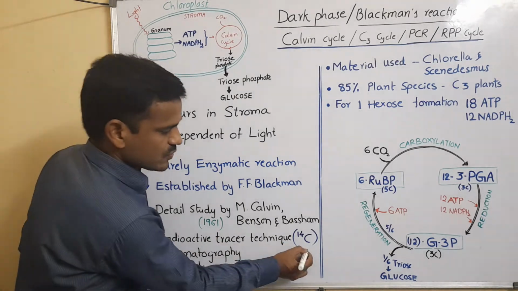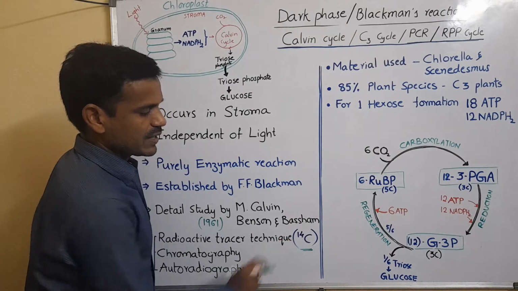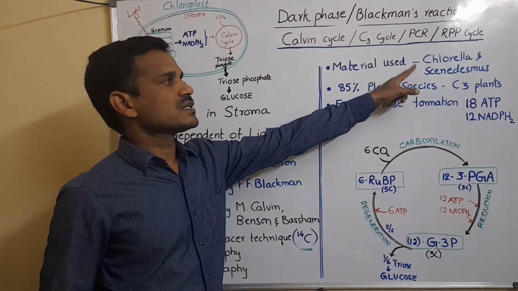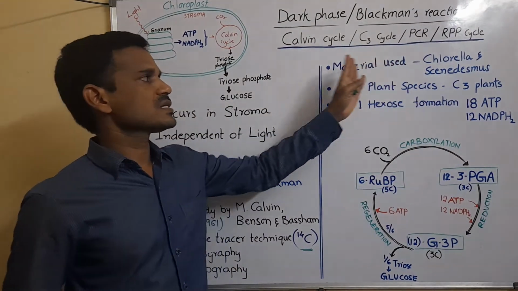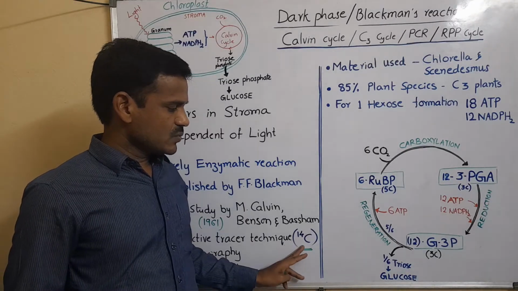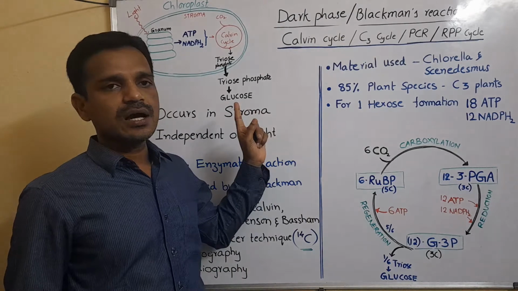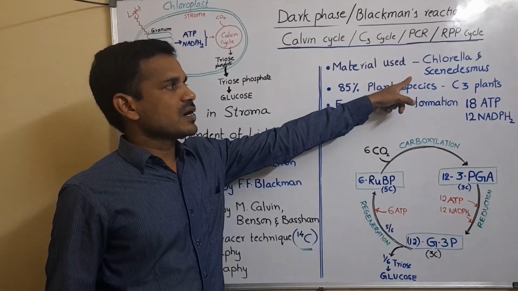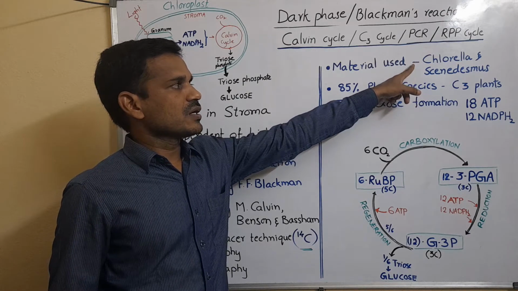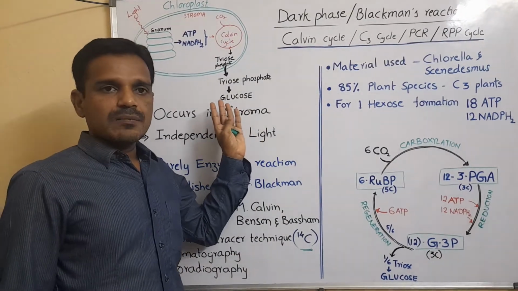They used the isotope carbon-14, that is, carbon dioxide containing 14C, which was supplied to Chlorella and Scenedesmus. These are used as experimental materials, meaning the 14CO2 is supplied to the Chlorella and Scenedesmus. They are green unicellular photosynthetic oxygenic organisms. These unicellular algal members were used in the experiments.